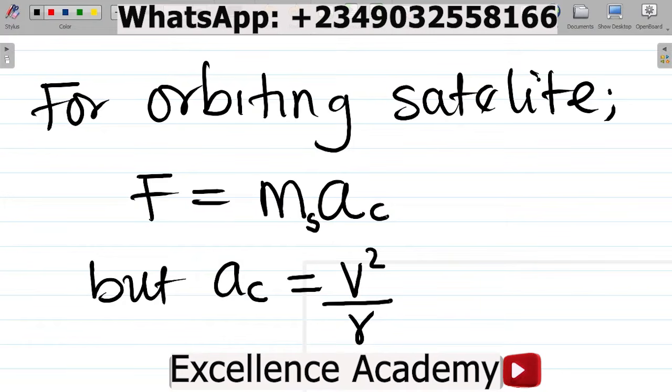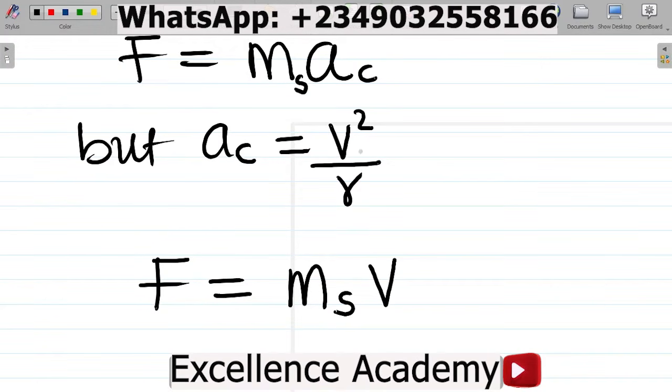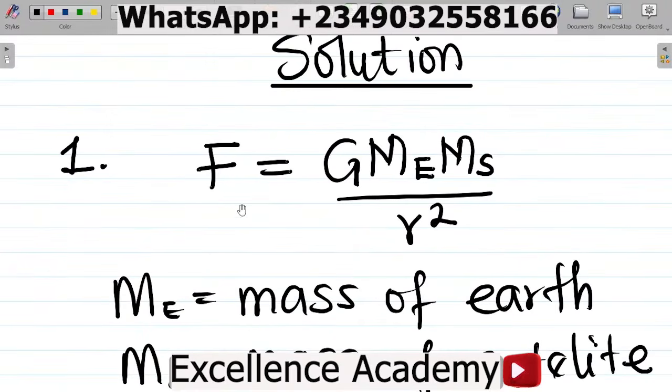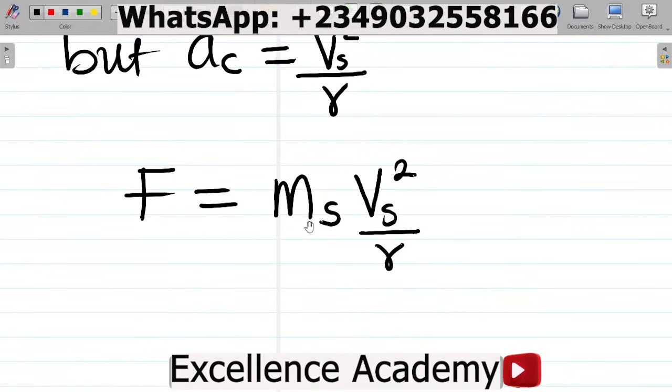Now, if you work on this, we'll have that the force on the satellite F is equal to the mass of the satellite times V squared all over R, where V is the velocity of the satellite. This is the force according to Newton's law of gravitation, and this is the force when you consider Newton's second law of motion.